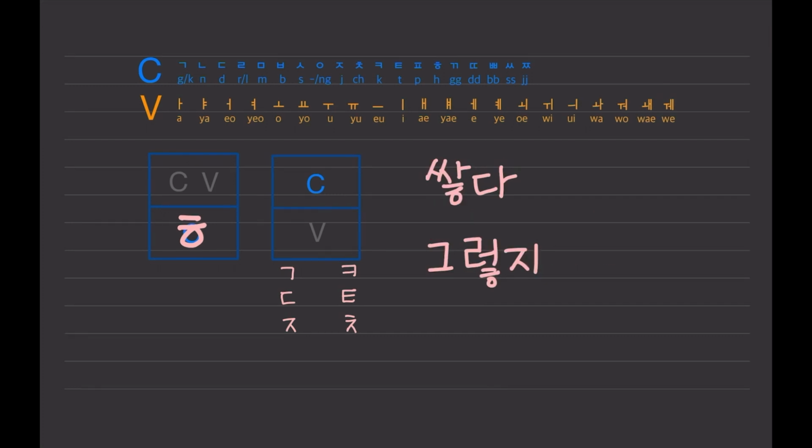Let's practice these two more. There is a 히읗 받침 followed by the d sound, so it becomes t, and we read it as 쌓다. And the second one, there is a 히읗 받침, and it makes the following z sound aspirated, ch, so we read it as 그렇지.